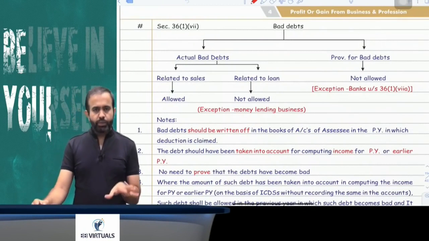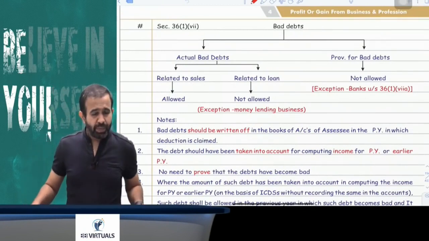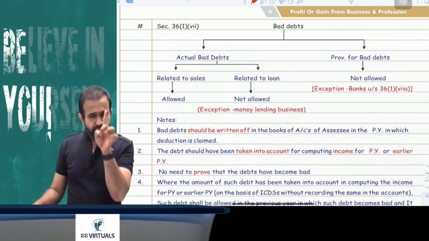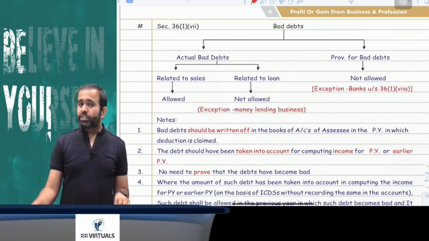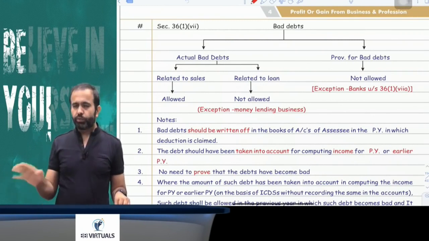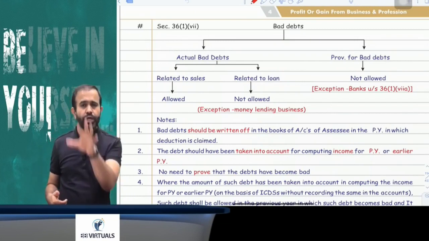Next part is related to bad debts. The question is, is bad debt allowed or not? The answer is yes, bad debt is allowed. But only if the bad debt is related to sales. If bad debt is related to a loan, it is not allowed. Provision for bad debts is not allowed at all. So provision for bad debts is not allowed. Bad debts related to sale are allowed. Bad debts related to loan are not allowed.